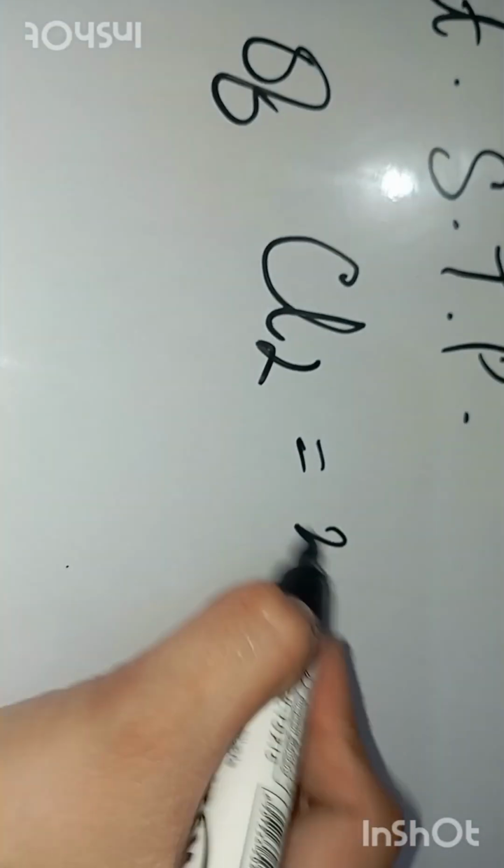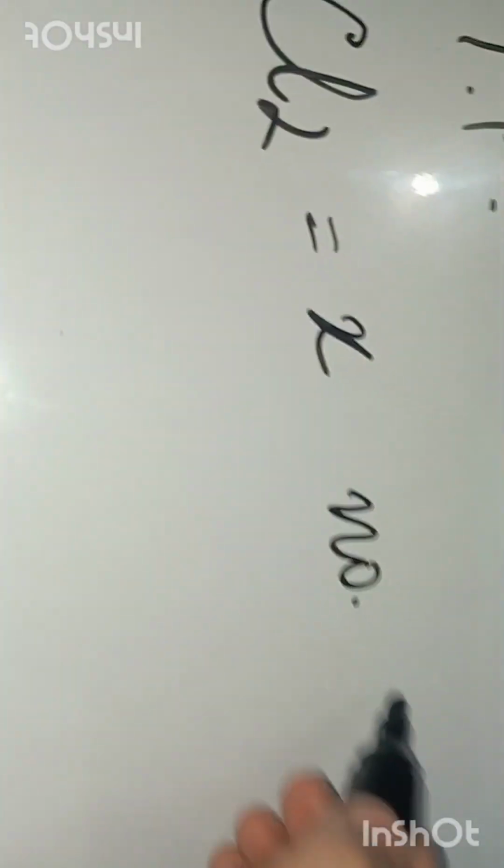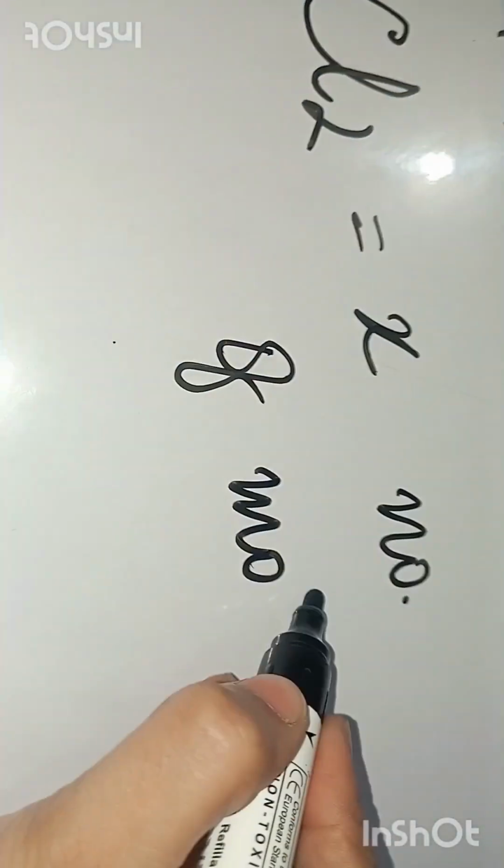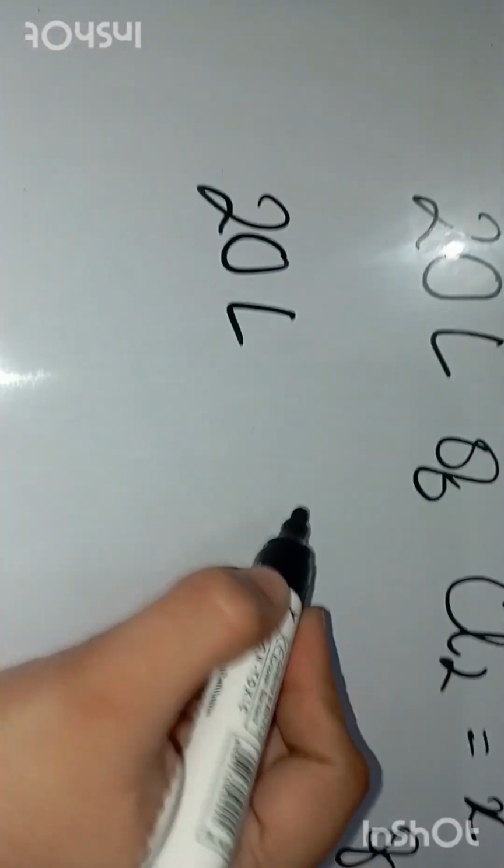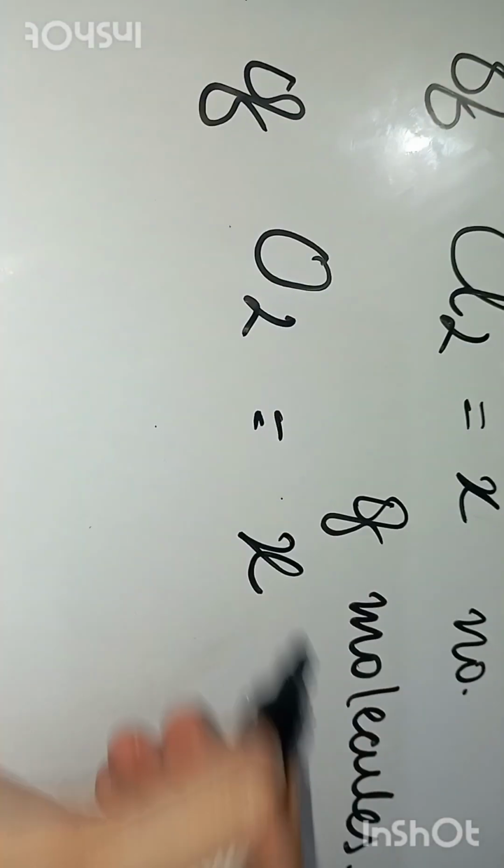It is containing X number of molecules. Now we have taken the same volume, that is 20 liter of oxygen at STP. It will also contain how much? The same number of molecules, that is X.